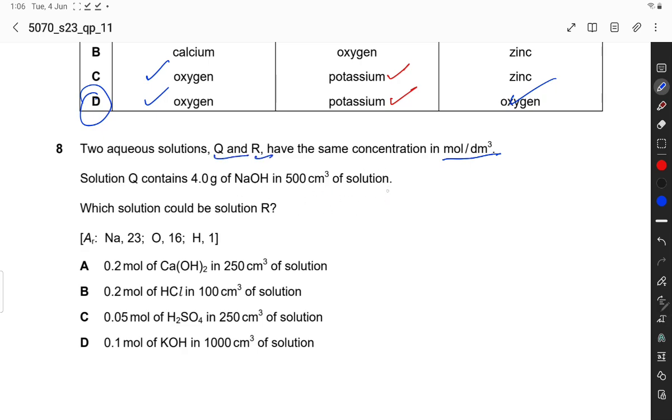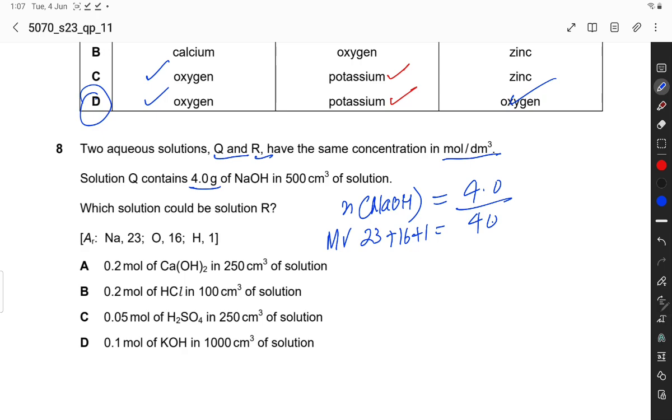First calculate the mole. Mole of sodium hydroxide is equal to 4 divided by 40. Mr of sodium hydroxide is 23 plus 16 plus 1, which is equal to 40.